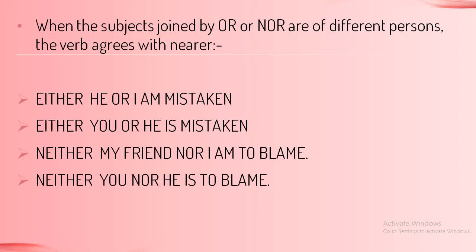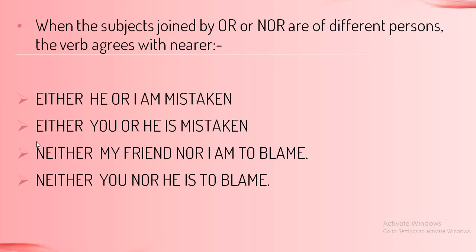So what does the rule say? When the subjects joined by or or nor are of different persons, here it is third person and first person, so the verb agrees with the subject which is nearer to it. And nearer to it is I. So with that we have used am. Either he or I am mistaken. Fine. Either he or I am mistaken.